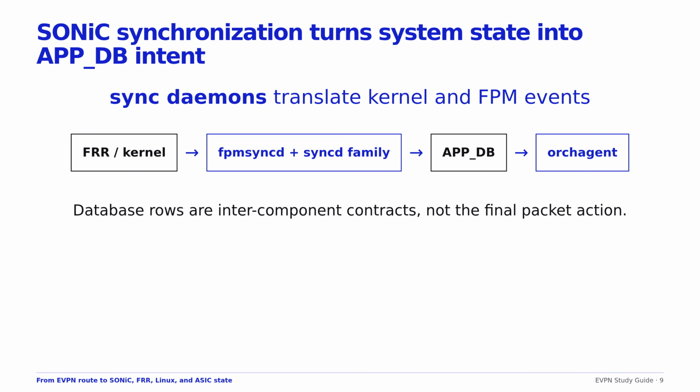SONiC decomposes state distribution into database contracts. FPM sync and related daemons translate routing, neighbor, and forwarding database events into application database tables. EVPN multi-homing designs add state for DF decisions, split horizon, backup next hop groups, and VXLAN forwarding. Exact table names and schemas are release sensitive. A high-level design describes intent, not necessarily shipped code.